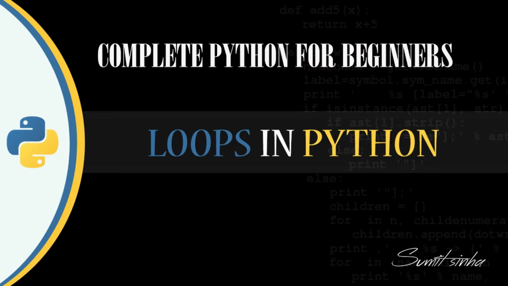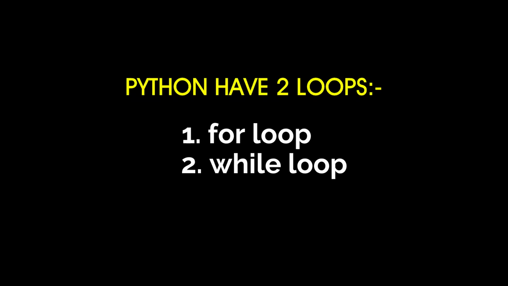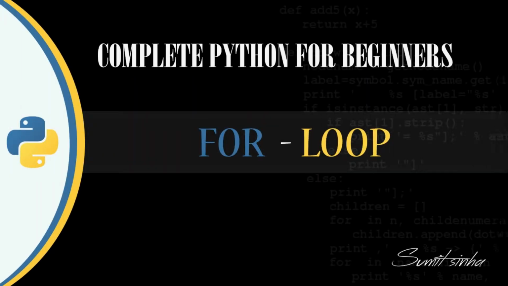In this video, we will learn about the loopings of Python. Python has basically two types of loop. First one is for loop and second one is while loop. Looping in Python is very much easier as compared to other programming languages, as we all know that Python is one of the most versatile and simple programming languages. So here, first we will see for loop.